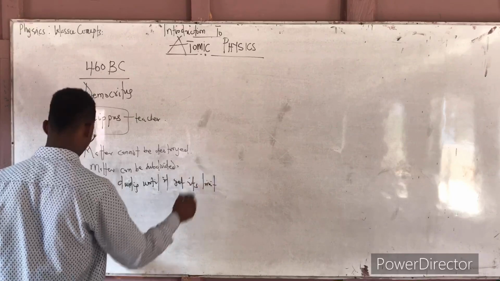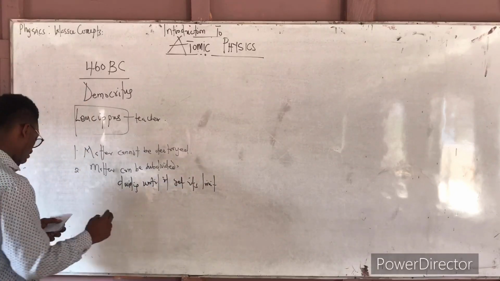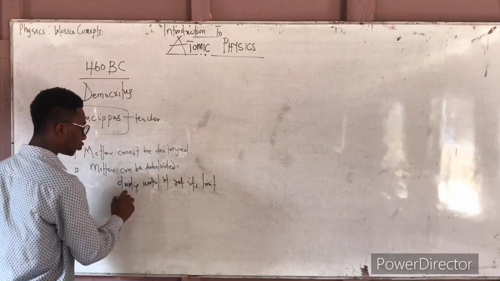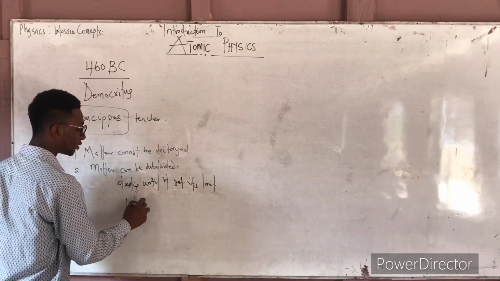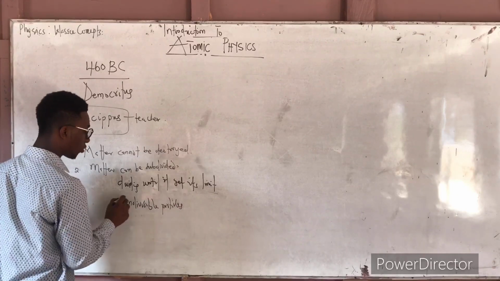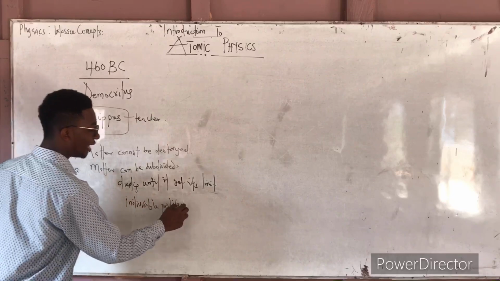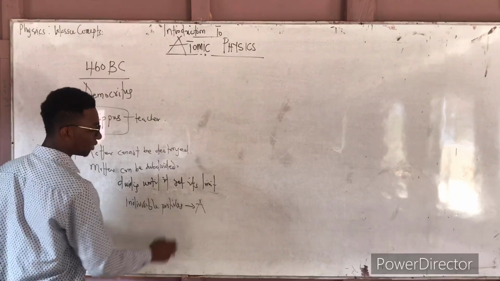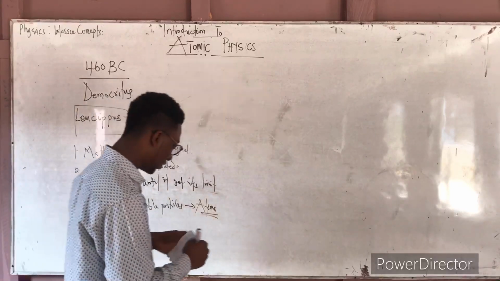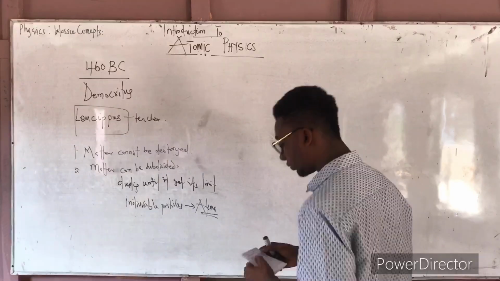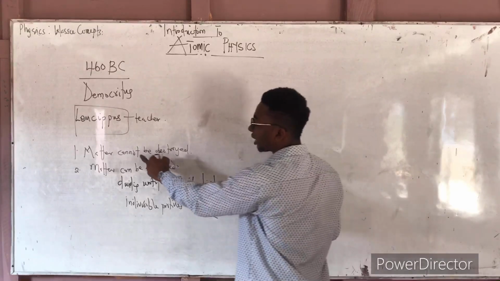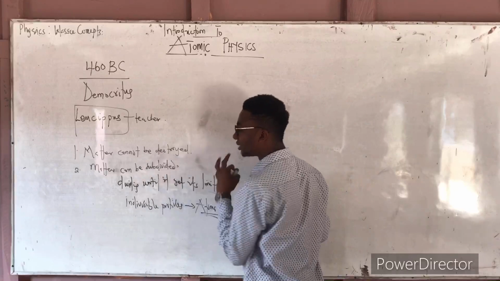Now, beyond the limit to which matter cannot be divided again, there is what we call indivisible particles, and he said these indivisible particles are known as atoms. So this is what he said: matter cannot be destroyed, matter can be subdivided.